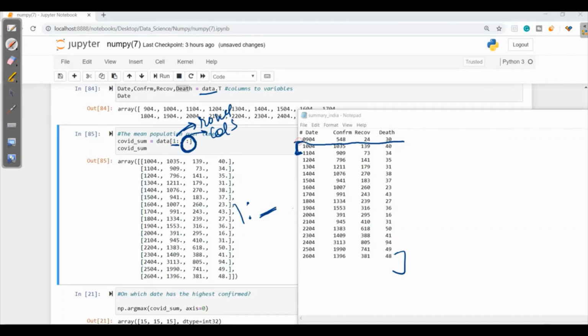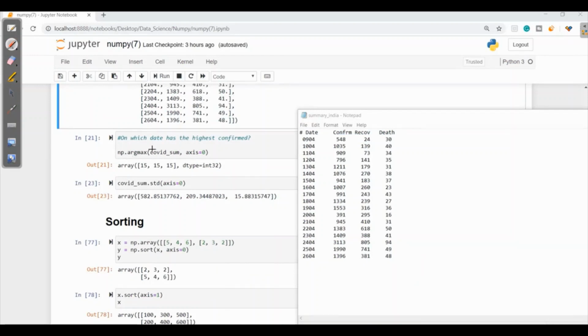That means it will print from 1004 onwards to the last. So let's print this. Here when I compare, I got from 1004 to 48. But the first row will be ignored as we have given the condition from the first row to the last.